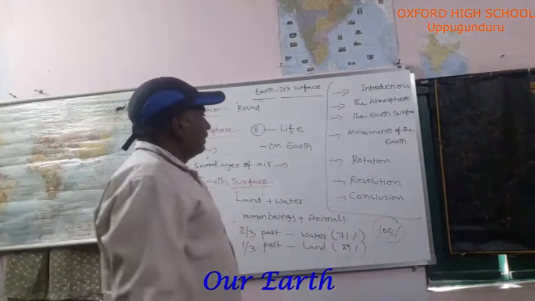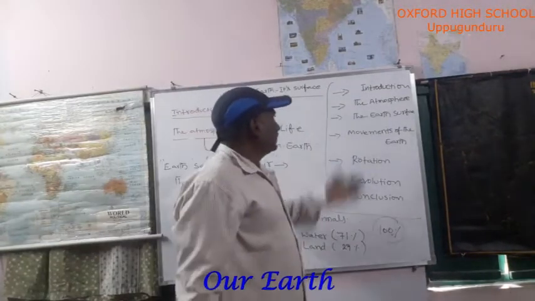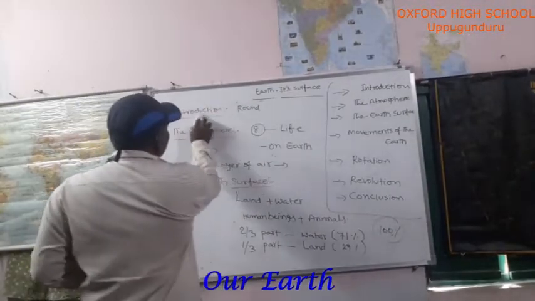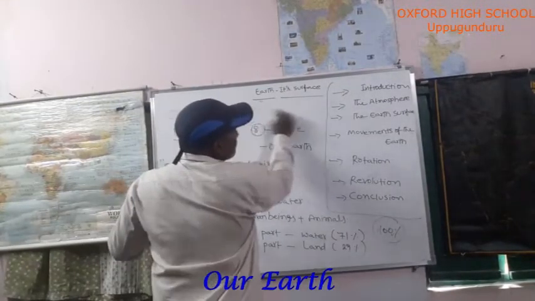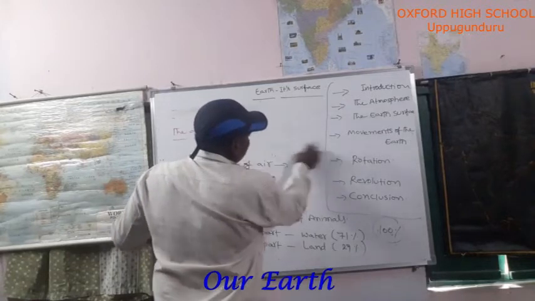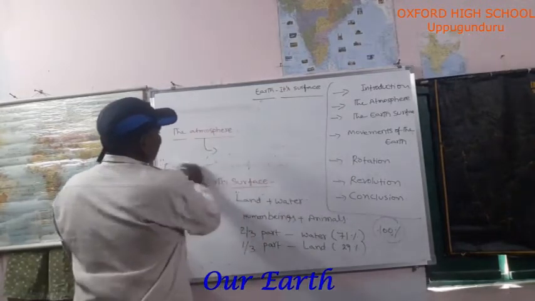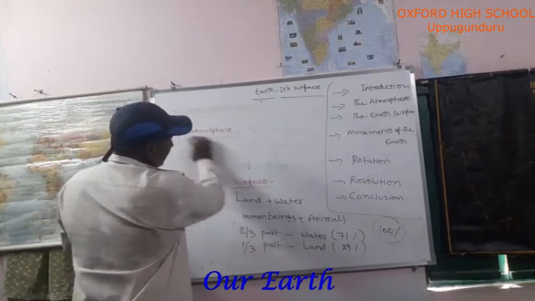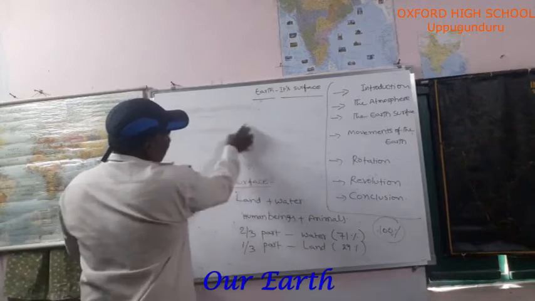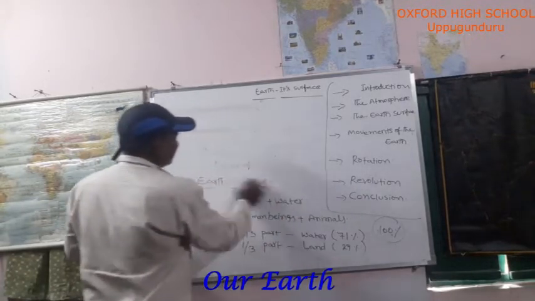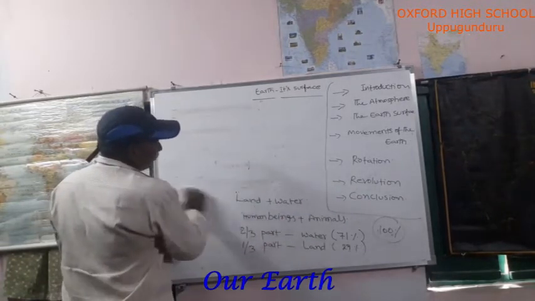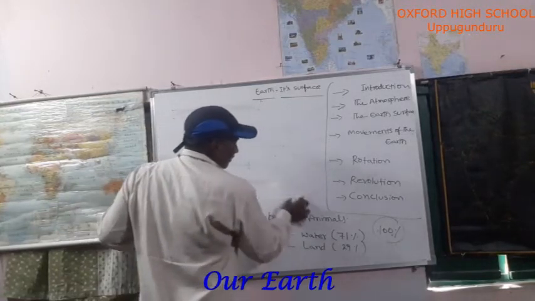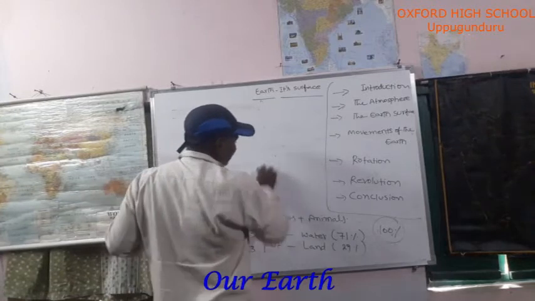Up to now we discussed the introduction part. Afterwards, what did I explain to you? The atmosphere. What is the definition of atmosphere? Earth surrounded by a layer of air, that is called atmosphere. What are we getting from the atmosphere? Air. What are we breathing?